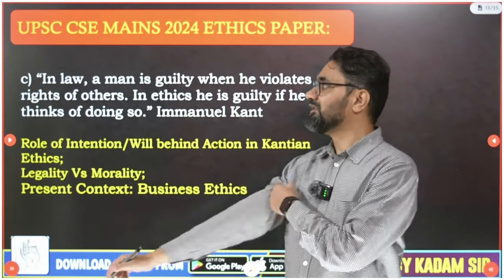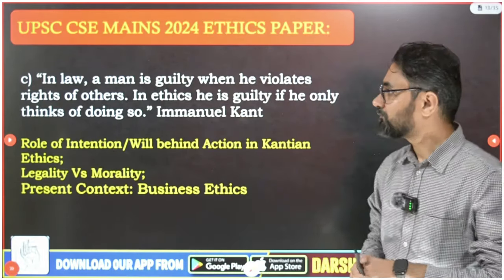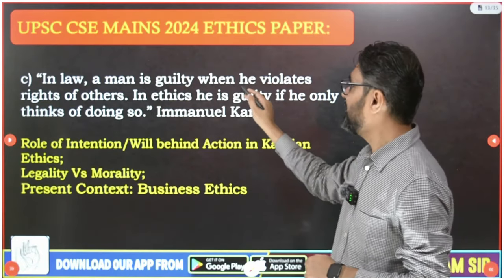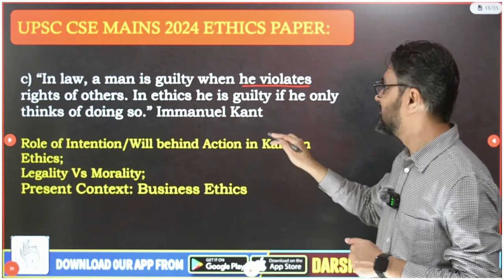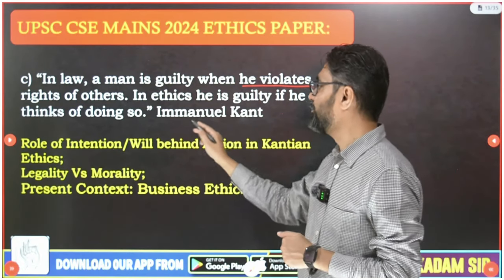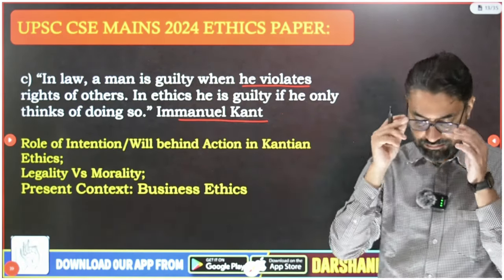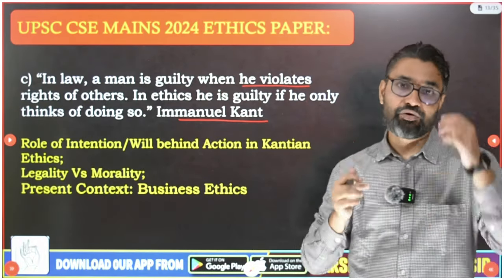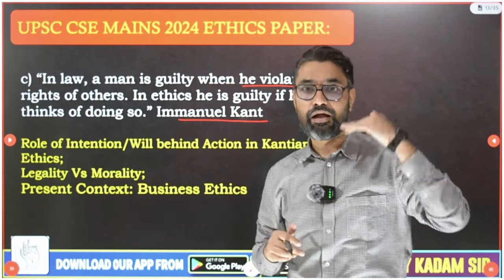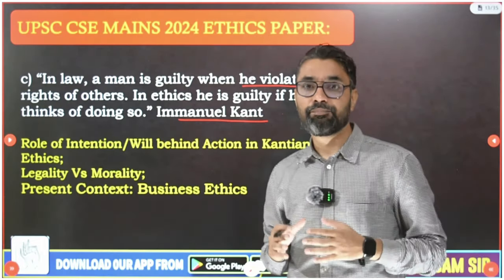Then question C, third. In law, a man is guilty when he violates the rights of others. In ethics, he is guilty if he thinks of doing so. Immanuel Kant. So if you have understood Kant very well, you will be able to answer this question at a very high level. You are supposed to answer at a deep level.